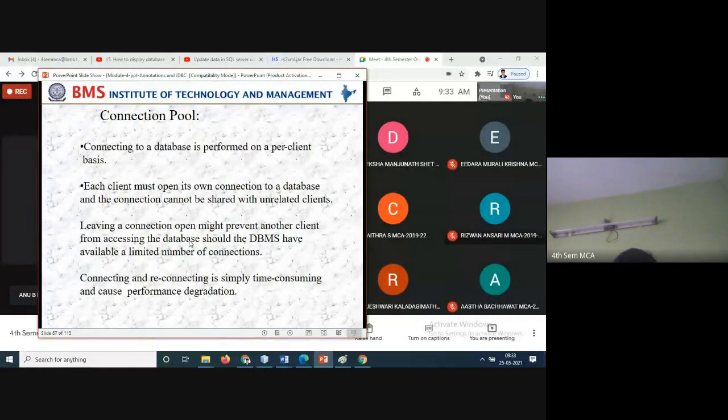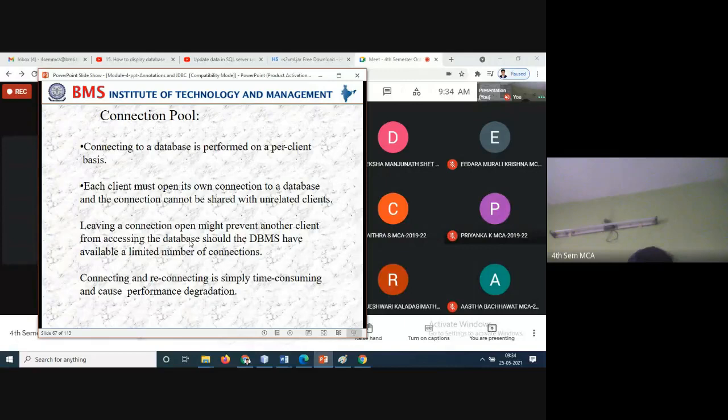For example, on Flipkart or Amazon, if you are searching, only those images will be taken. In their database they might have stored a maximum of information, but you will be able to view only a few things. That is the second point. Each client must open its own connection to a database, and the connection cannot be shared with unrelated clients.